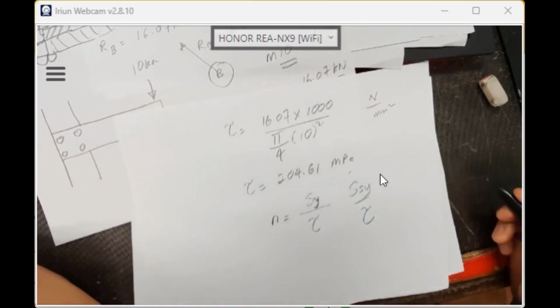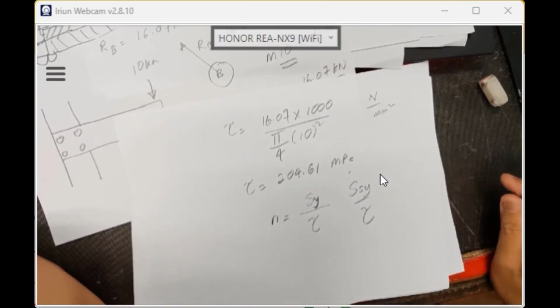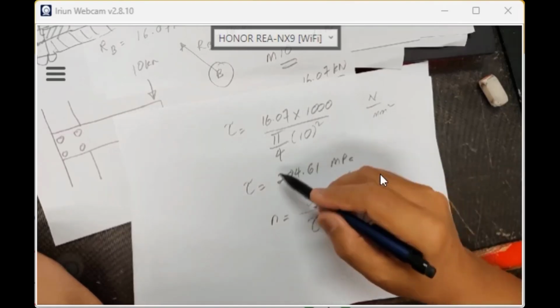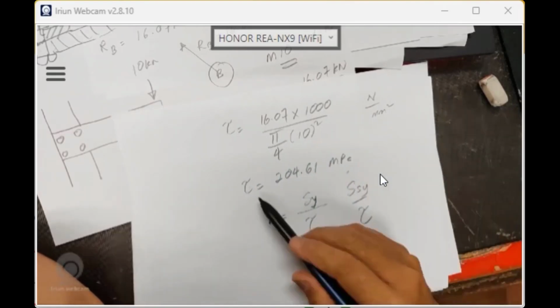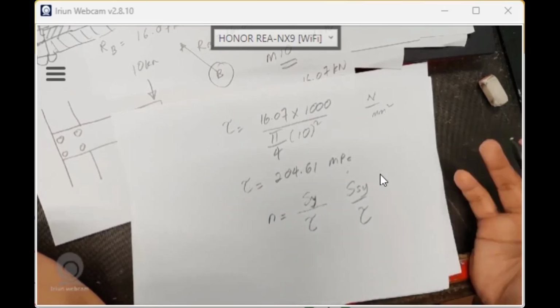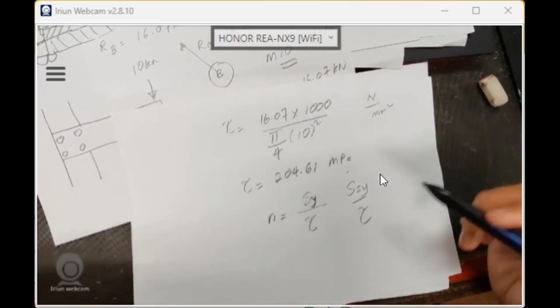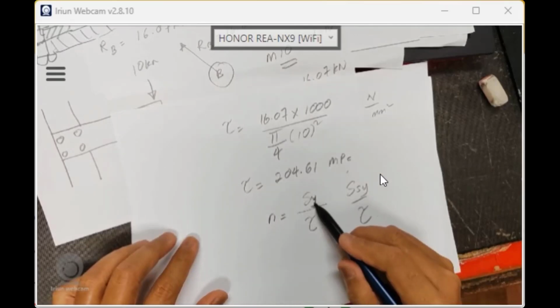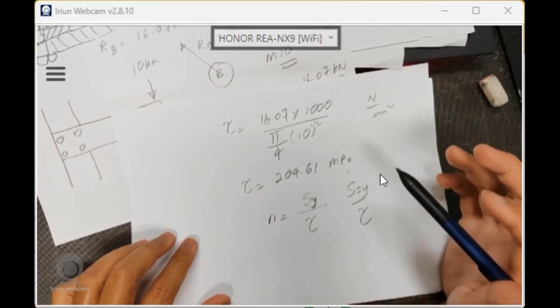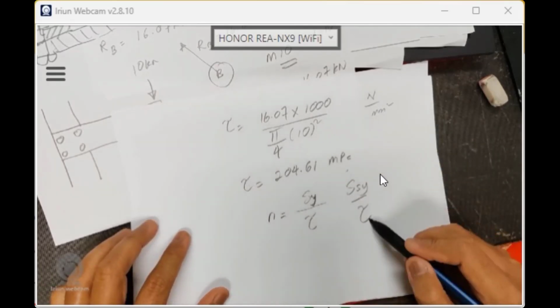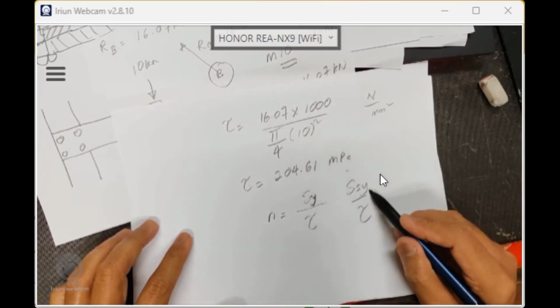This one is shear strength. This is not sigma, guys, it's tau, shear. The safety factor is shear strength over tau, not yield strength over tau. Understand me? Shear strength over tau. So what is SSY?